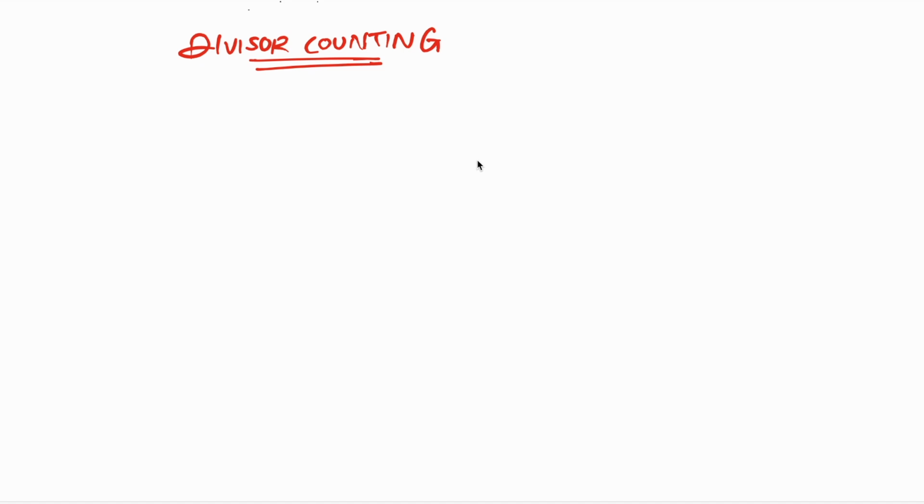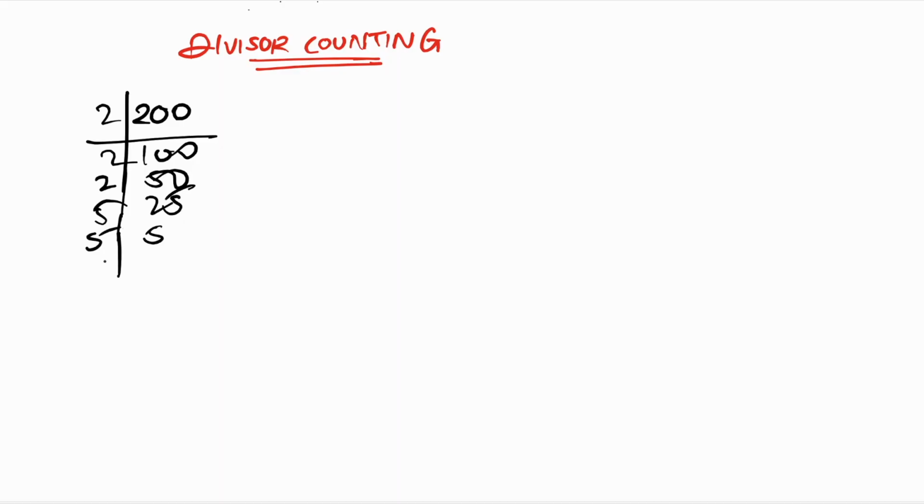Let's understand the process of how to calculate the number of divisors or factors of any given number. The process obviously starts by finding the prime factorization of the number. For example, if the number is 200, 200 is 2 times 100, 100 is 2 times 50, 50 is 2 times 25, and 25 is 5 times 5. So the prime factorization of 200 is 2 raised to 3 into 5 raised to 2.